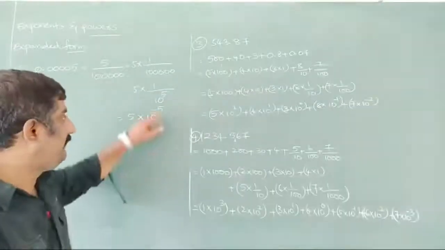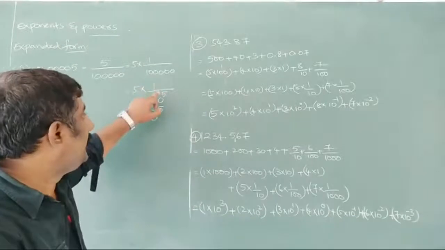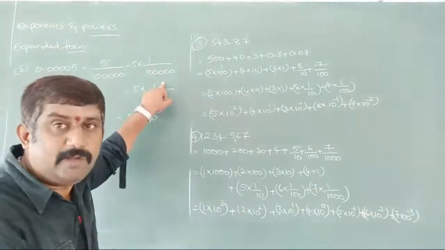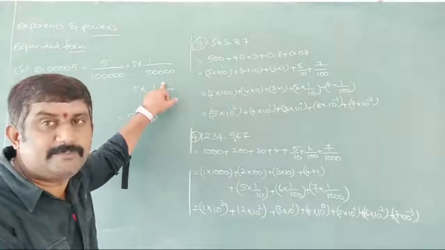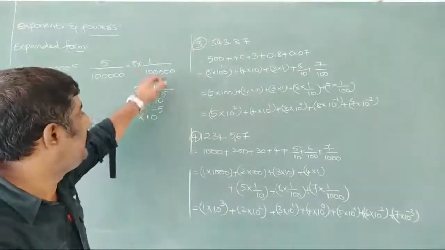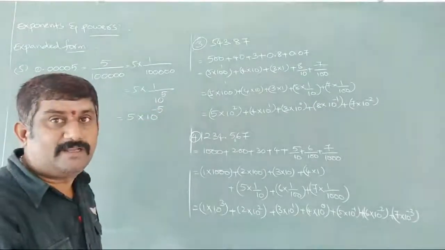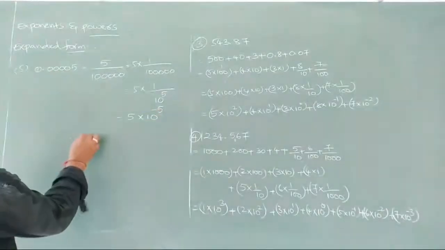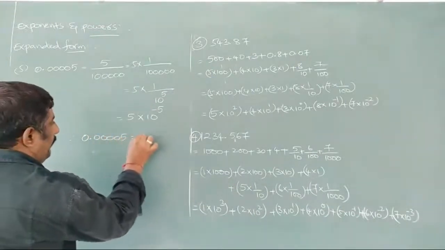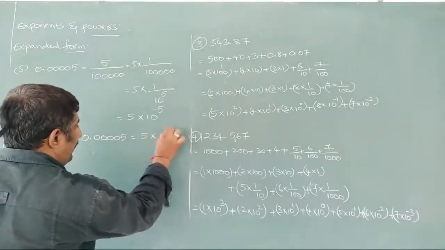So that means whenever we are bringing this to the numerator, the sign of the exponent is going to be changed. According to the formula, a to the power of minus m is equal to 1 by a to the power m. So this is minus 5. So what can we write now? Therefore we are writing 0.00005 as 5 into 10 to the power of minus 5.